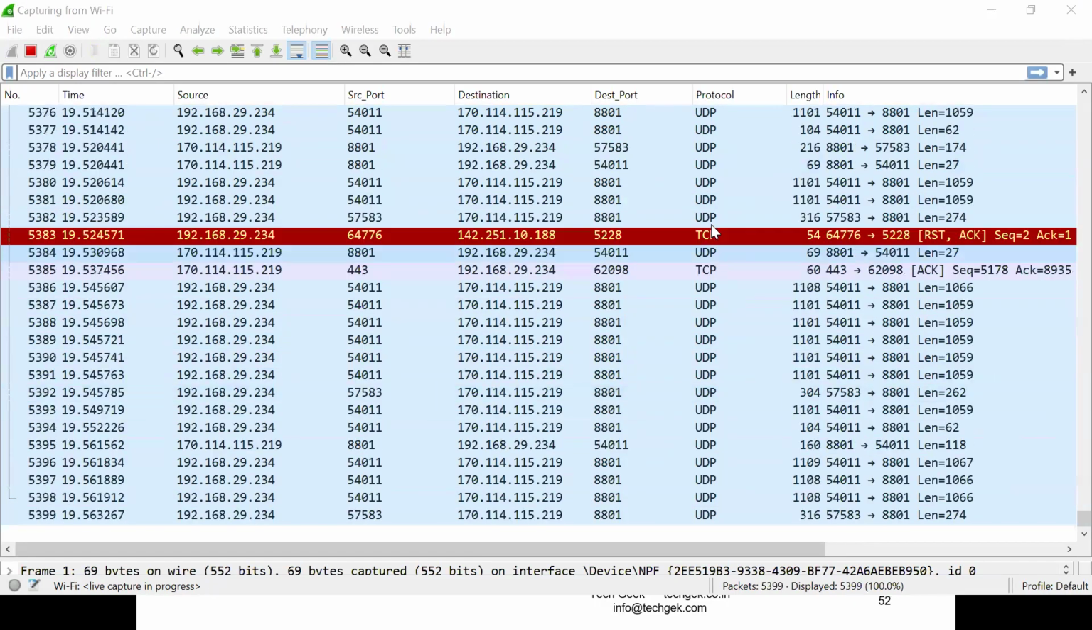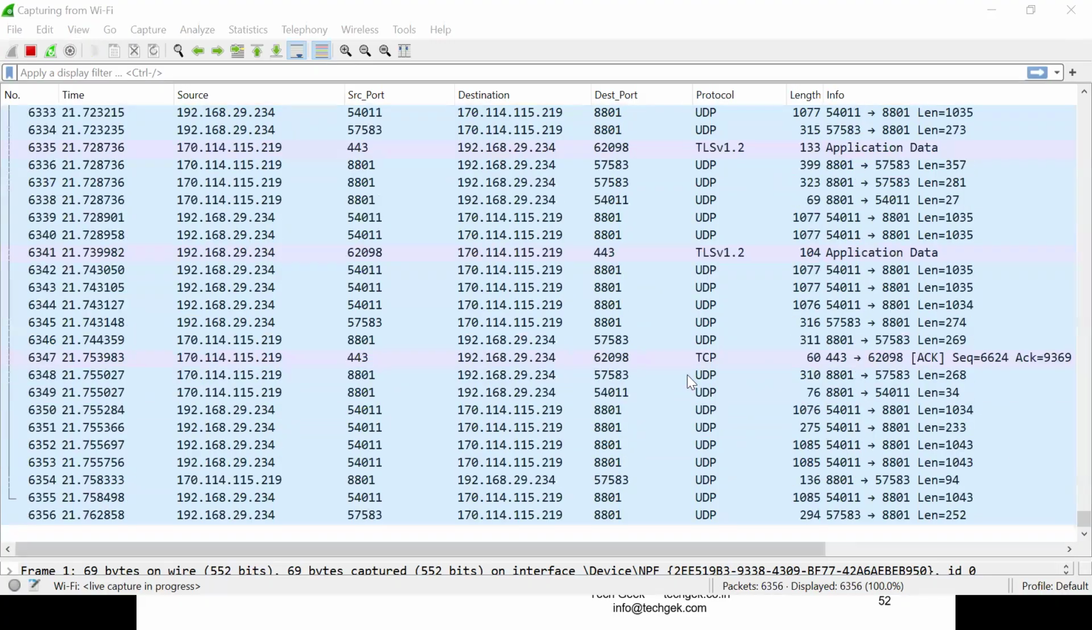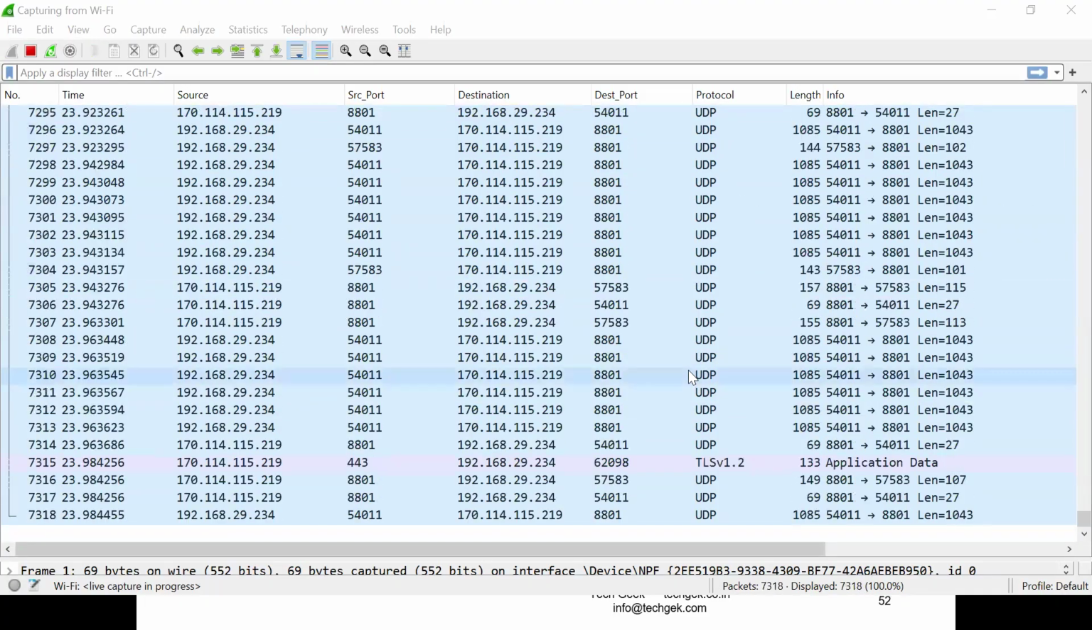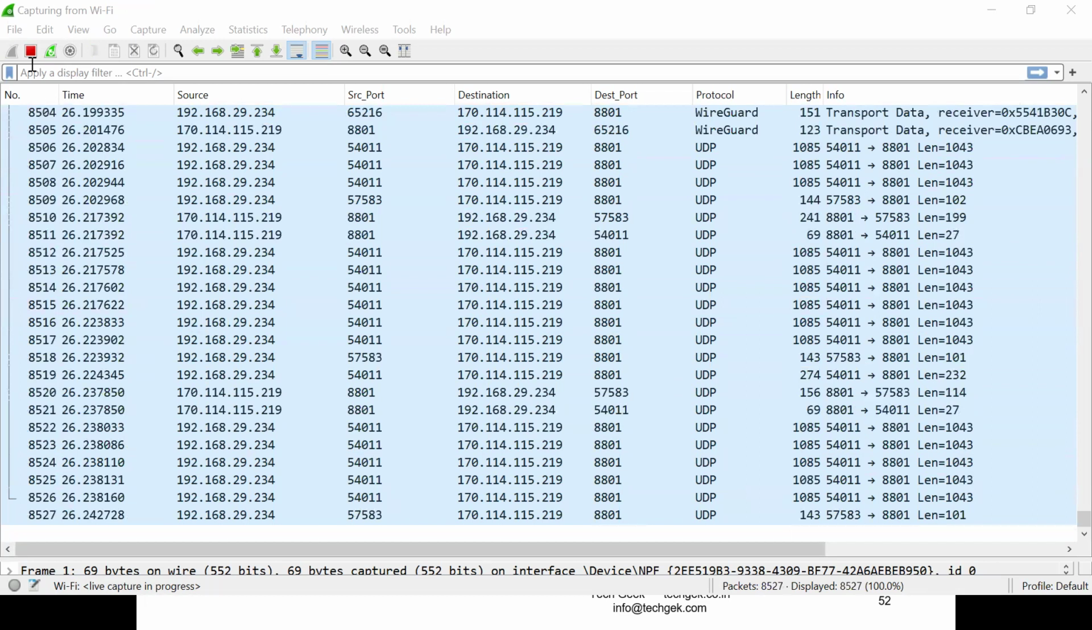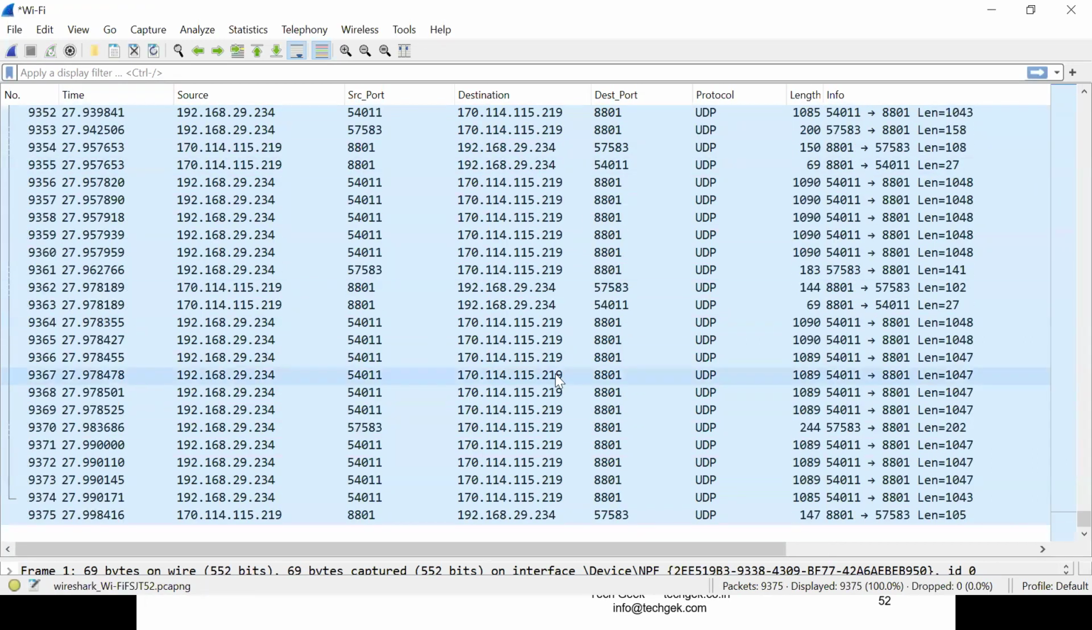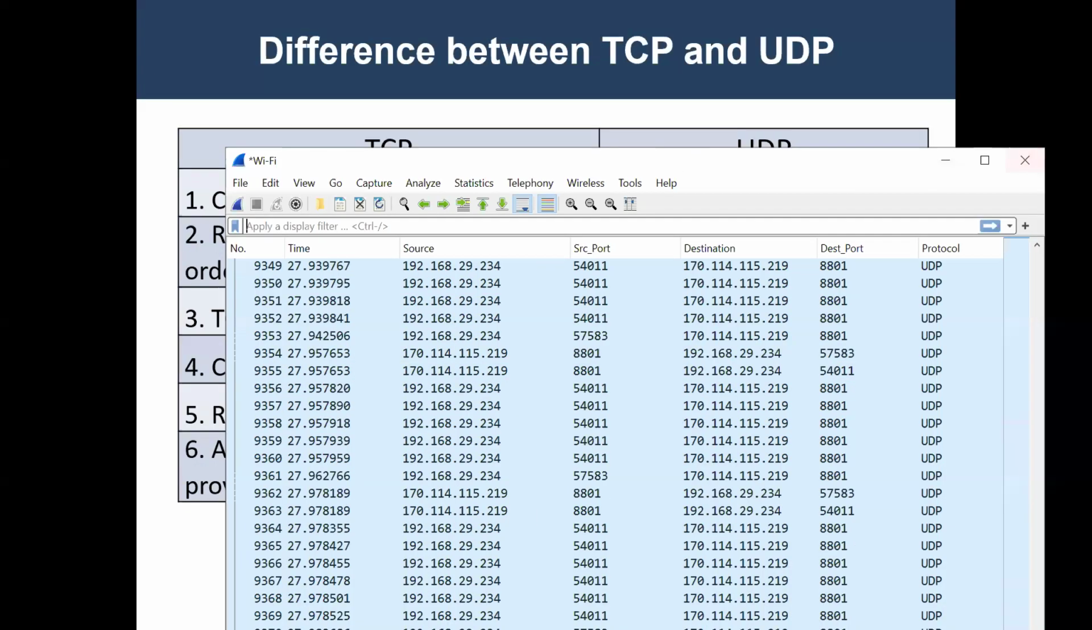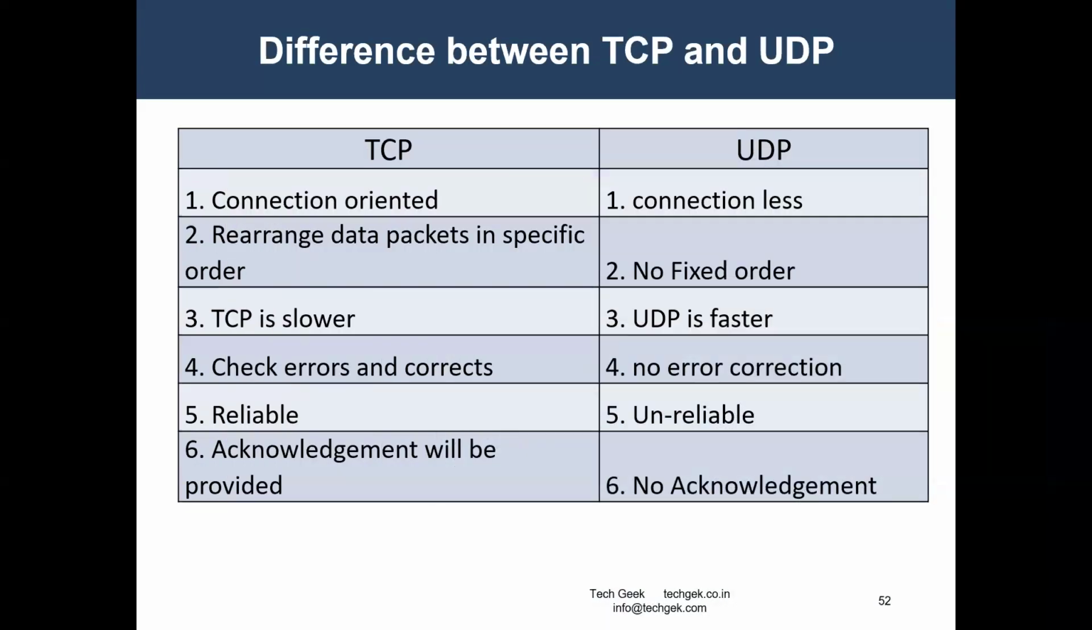What is this? UDP, right? User Datagram Protocol, through which the communication goes. Here we can see that whatever packets are transferring, it's from UDP because this is real-time communication. As we can see, this is happening on this processor. There is no fixed connection, it's connectionless, no fixed order. UDP is faster.